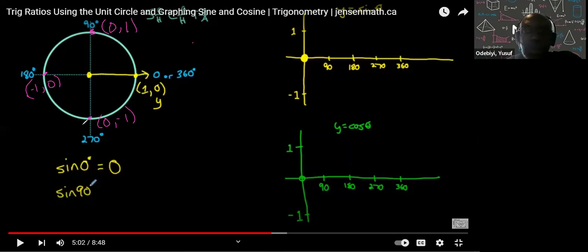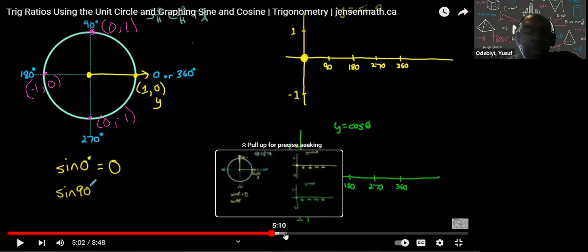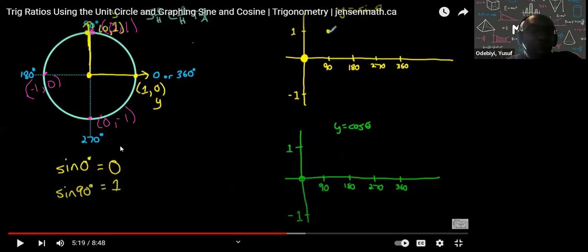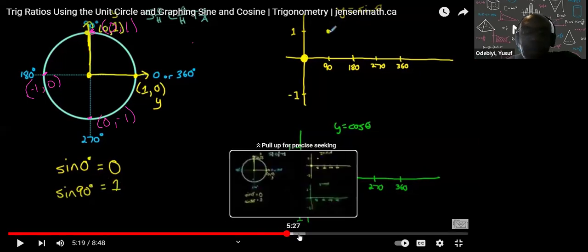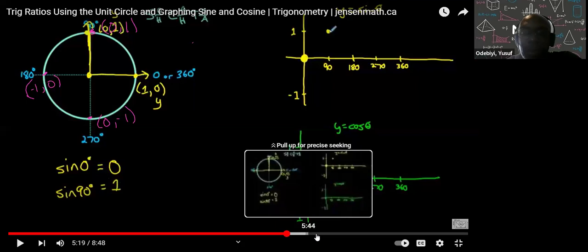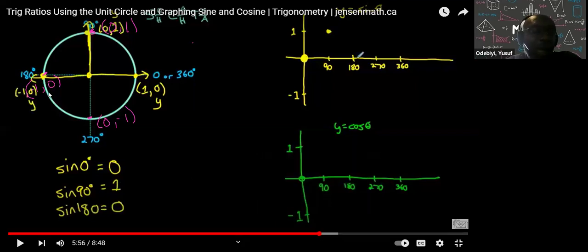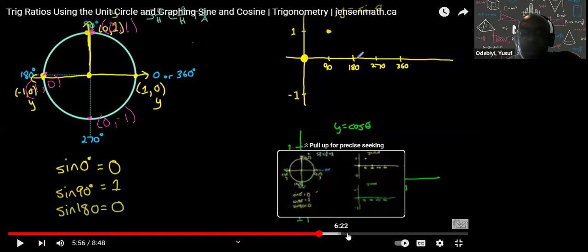Okay, so look, if I look at sine 90, and remember sine, sorry, is related to the y component. So sine 90 should equal to 1, right? There you go, equal to 1. Sine 180 is going to equal to 0, if you want to do that. All the way around. Sine 180 equals to 0, like I said. And then sine 360 should equal to 0 again, because I'm going to go back to 0. Let's do sine 360.